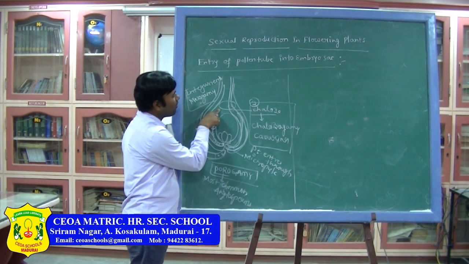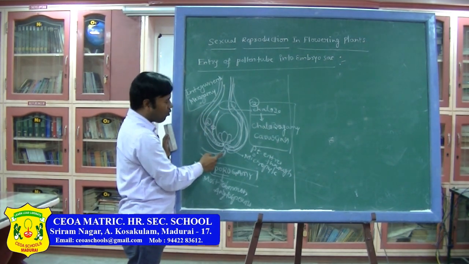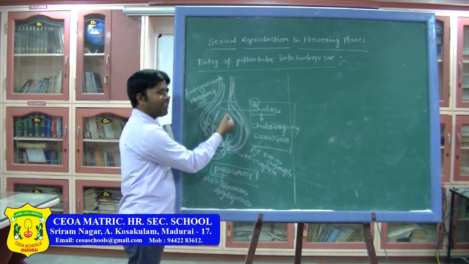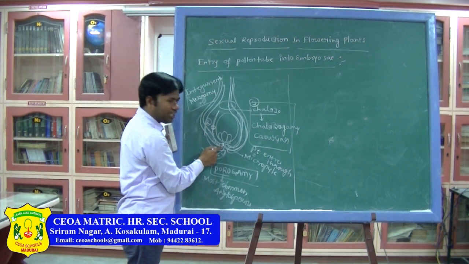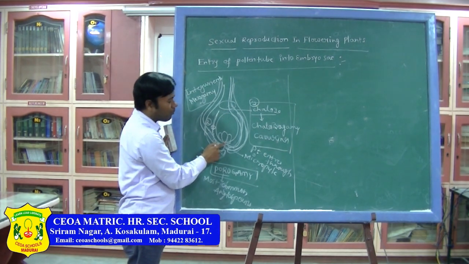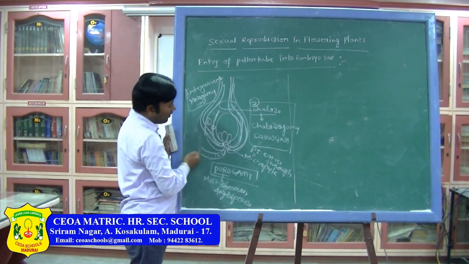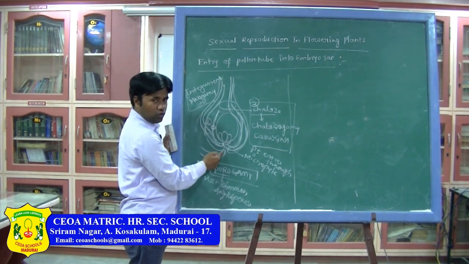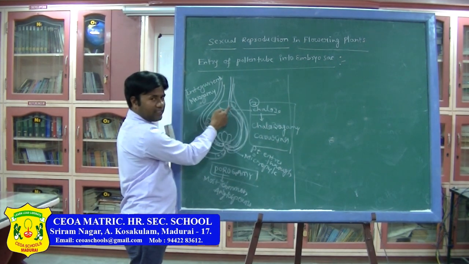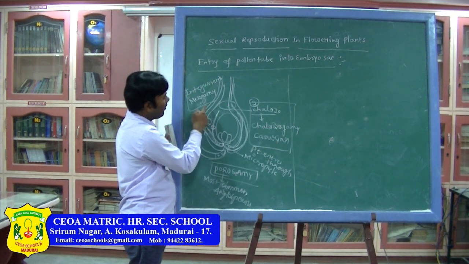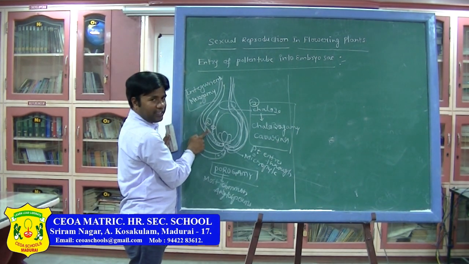Whether it comes from the chalaza, the integuments or the micropyle, whatever it may be, it enters the ovule by that path. Finally, the tip of the pollen tube has to come to the micropyle only. In porogamy it comes directly towards the micropyle, whereas in chalazogamy the first entry is through the chalaza, and in mesogamy the first entry is through the integuments.